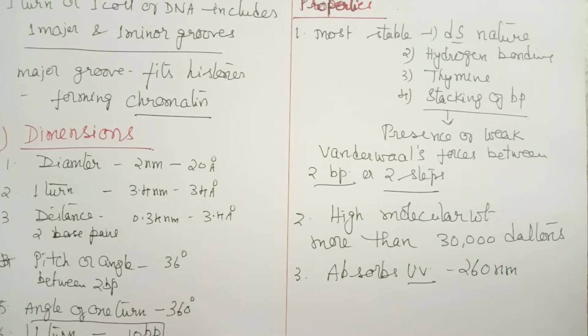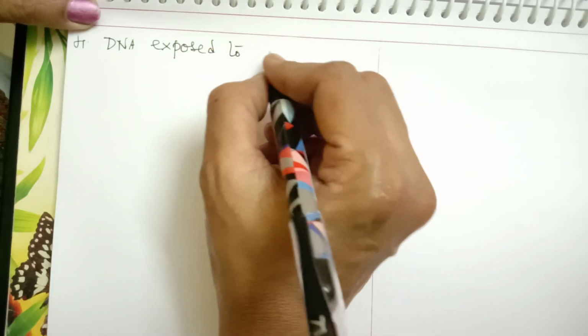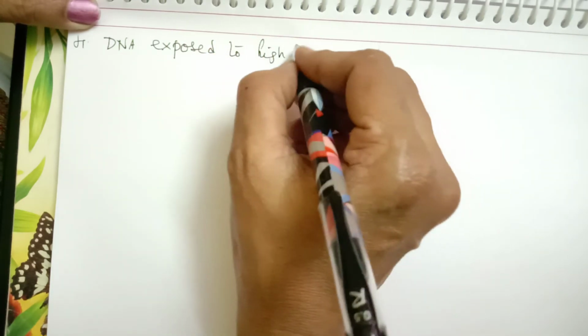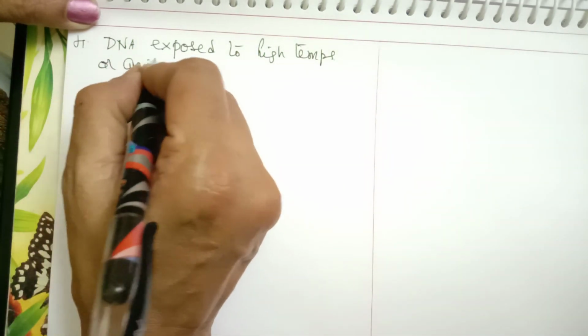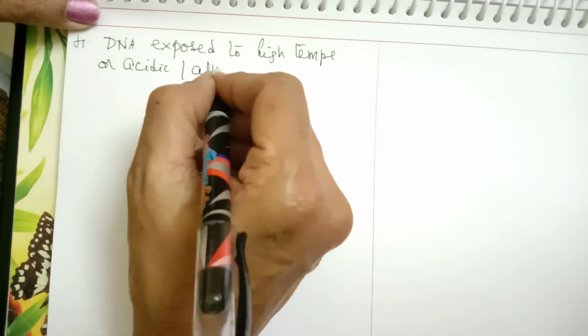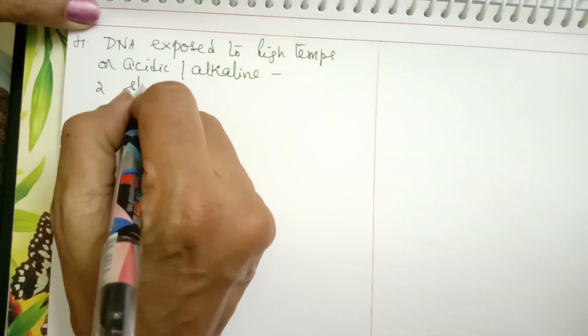And the next most important property is when DNA is exposed to high temperatures or acidic conditions or alkaline conditions, the two strands will separate.